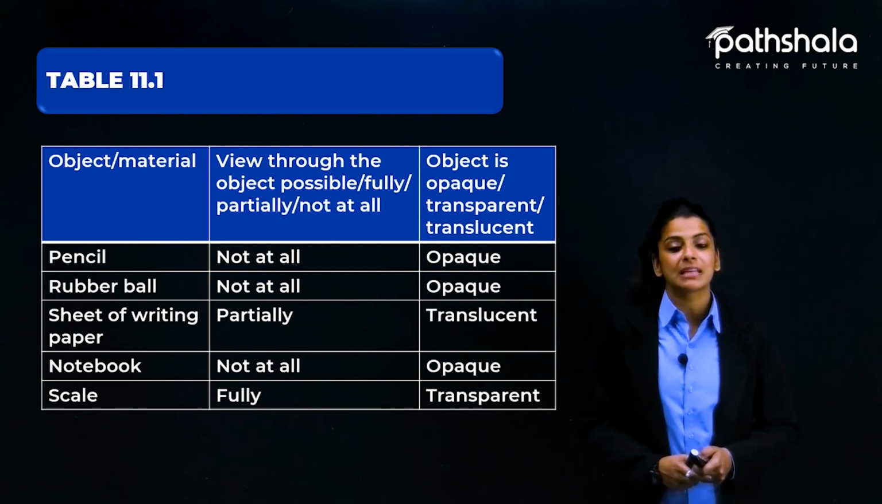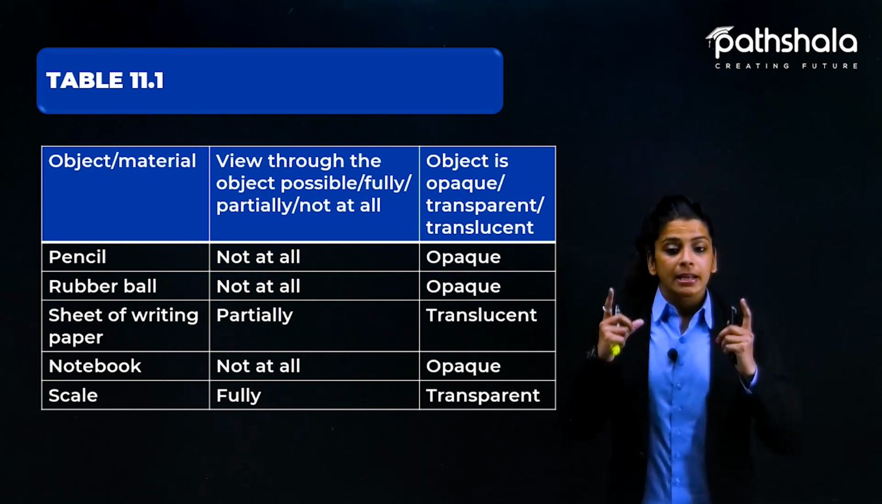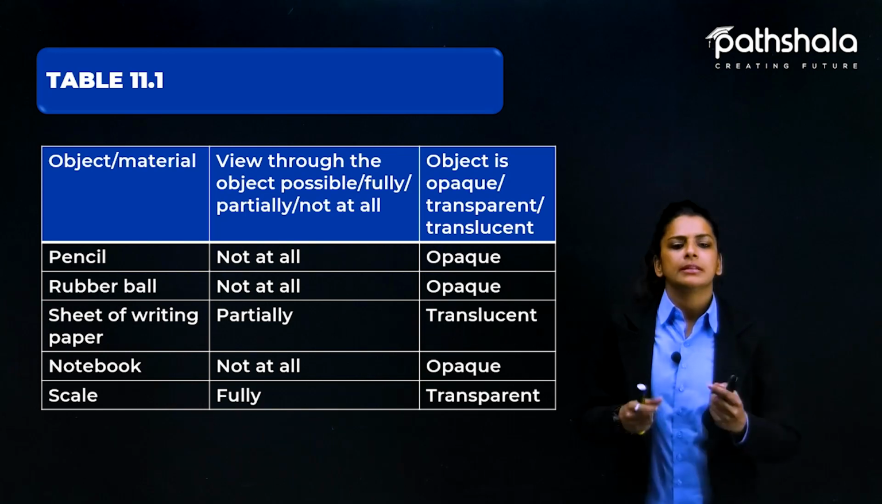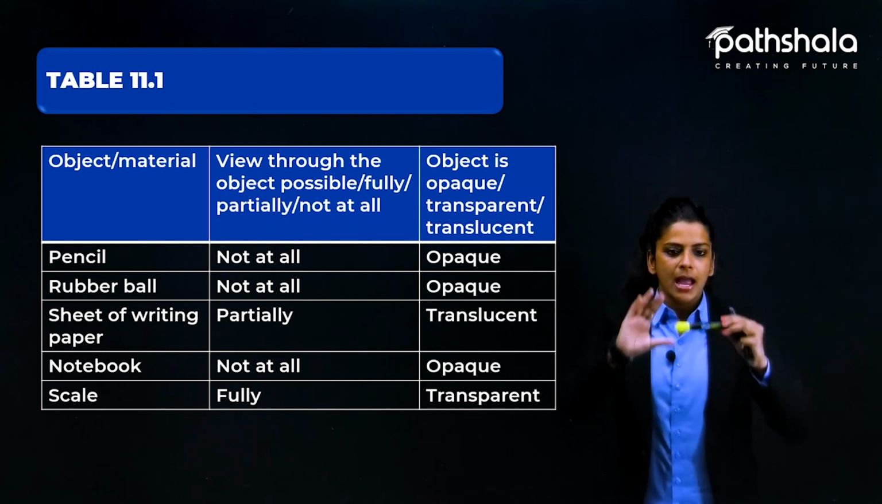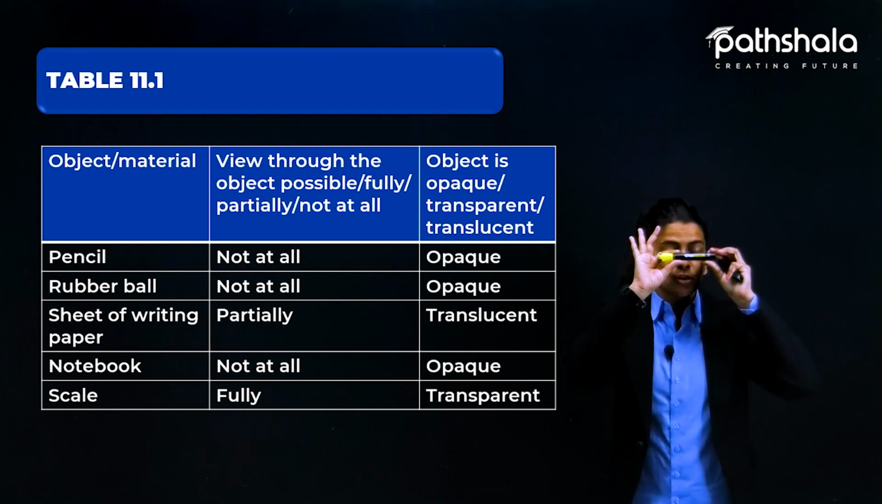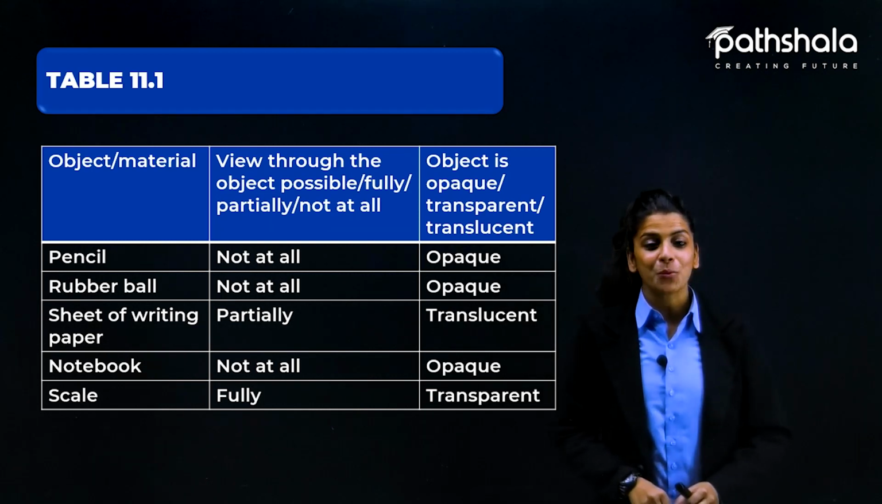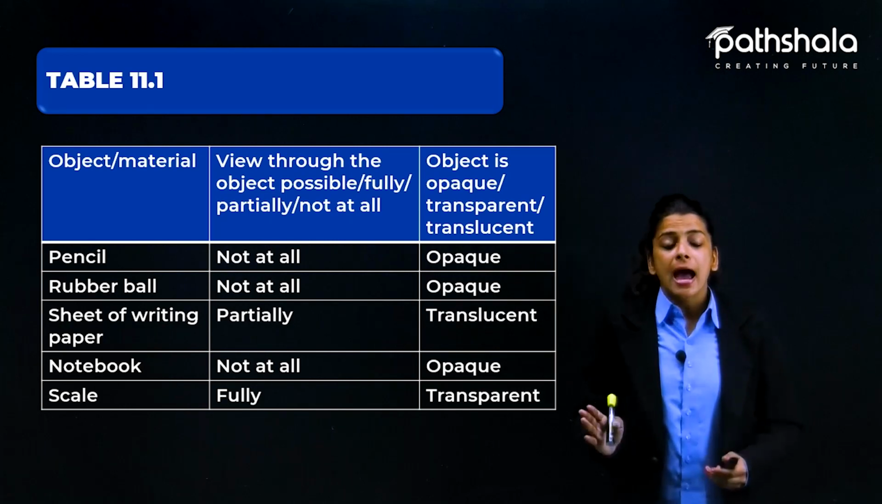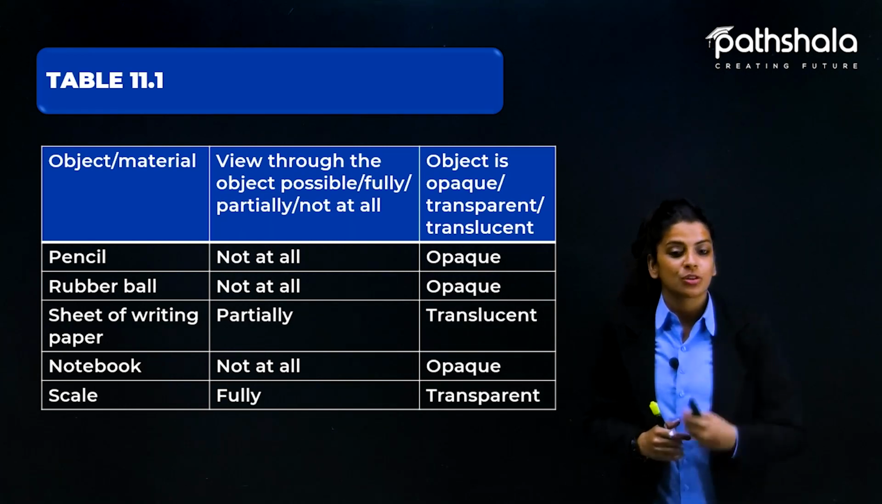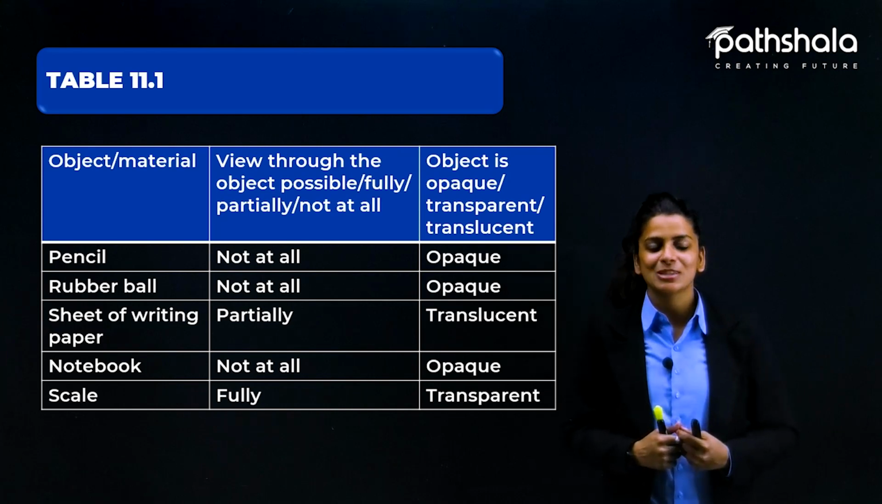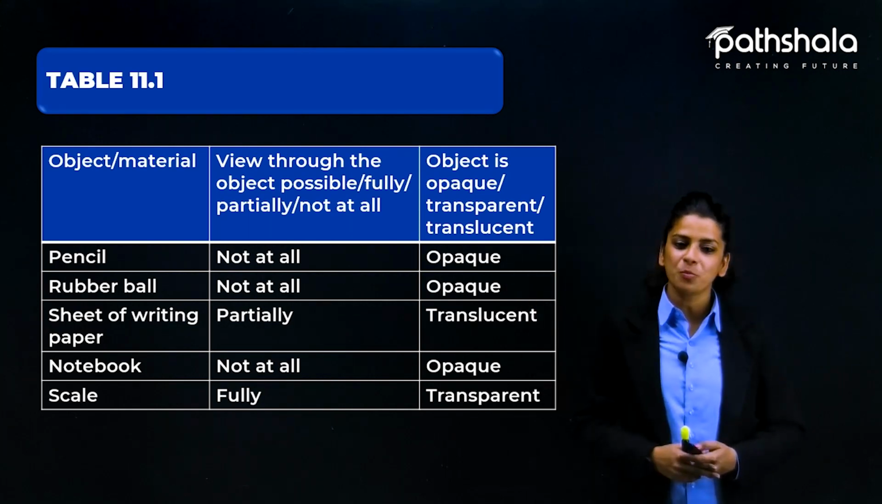So coming to the first example, that is pencil. Can you see through a pencil? Let's say this is my pencil. And if I keep it in front of my eyes, am I able to see through it? So the answer will be no, I cannot. And this kind of object through which you cannot see at all is considered opaque. So here the answer will be opaque.